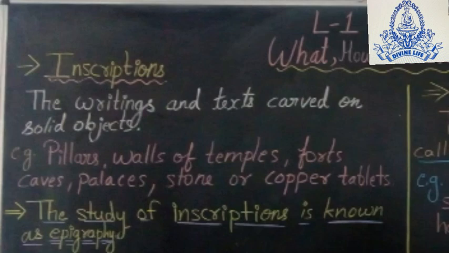Apart from inscription, edicts are also mentioned. What are edicts? Edicts are actually royal commands of the rulers. Whatever new rules or regulations are decided by the king or the ruler, they issue edicts of these commands, so that with the help of that the people come to know about the rules and any policies or information delivered by the king.